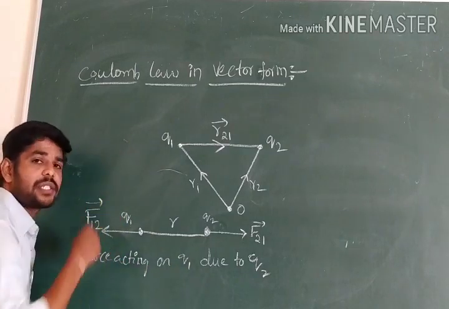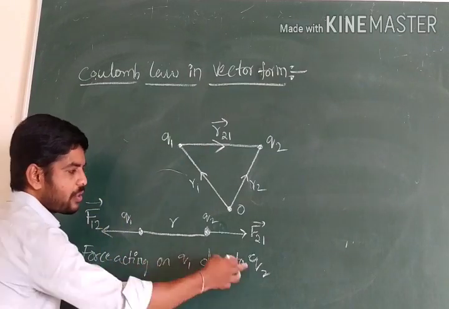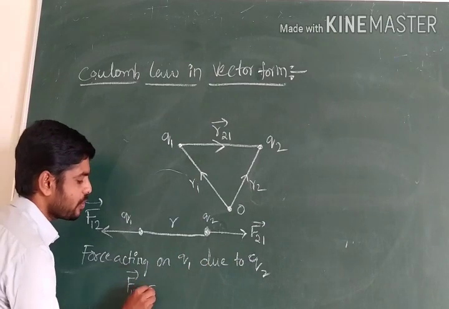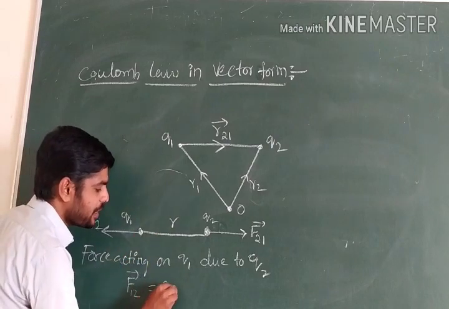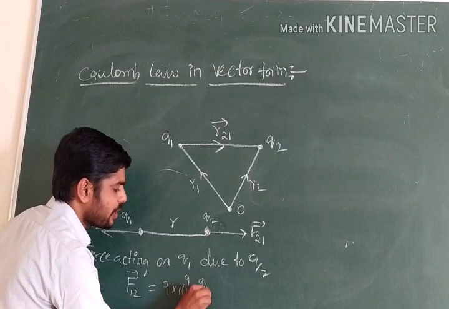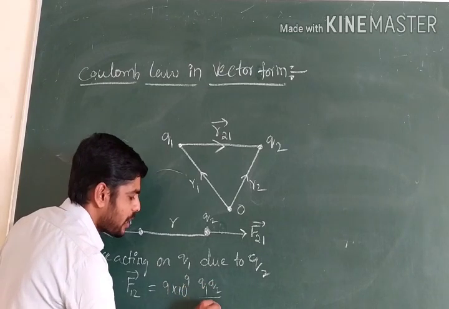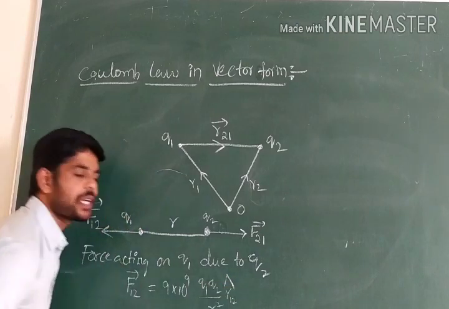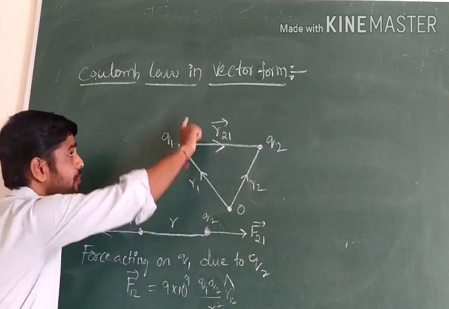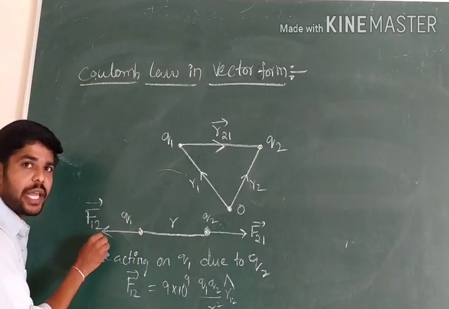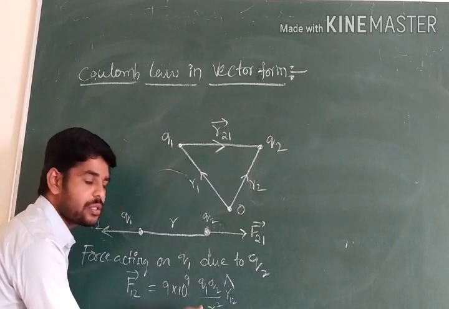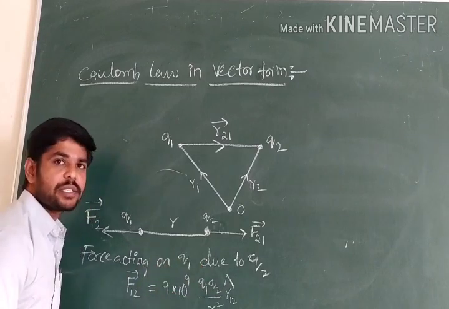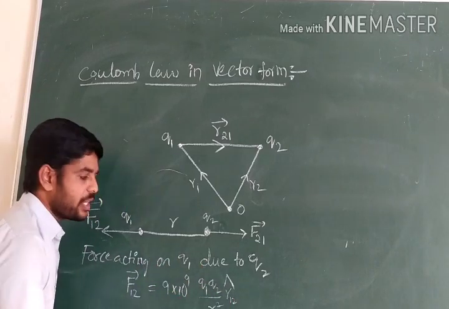The effective direction formula is on Q1 due to this one. Therefore F12 is equal to the same formula: 9 into 10 to the power of 9, Q1 Q2 by R12 square, times R12 unit vector. Why is it a unit vector? We are denoting a particular direction, which direction it is moving. A unit vector always denotes a particular direction. The magnitude is 1 for a unit vector, but it carries one particular direction. So that's why I wrote the formula like this in vector formation.